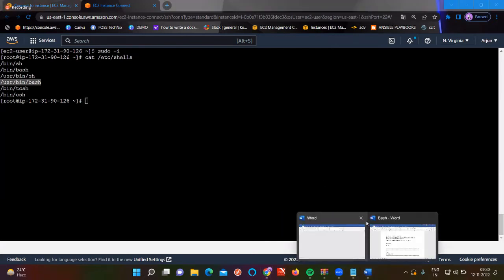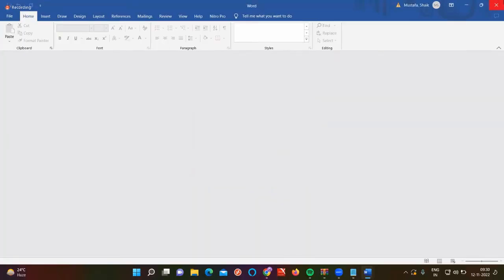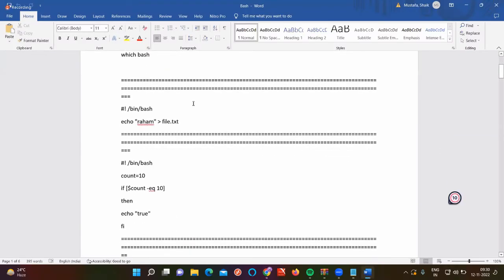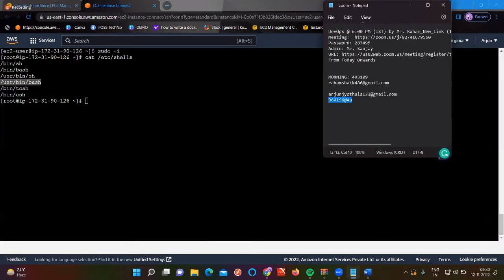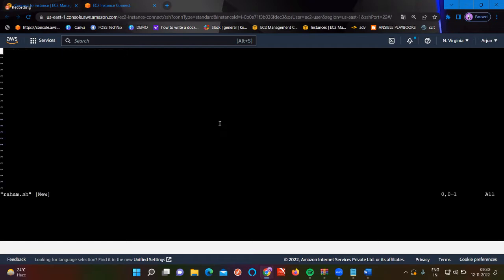Now if we go to our presentation part, here you will see some of the details for this bash. For example, if you want to print some data by using a script, first of all we need to create the script. A script is nothing but a normal regular file. Use vim raham, for example, where raham is the script. You can use .sh as well. Hit enter.